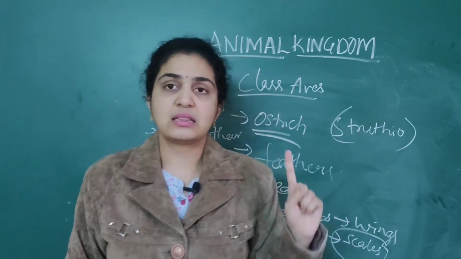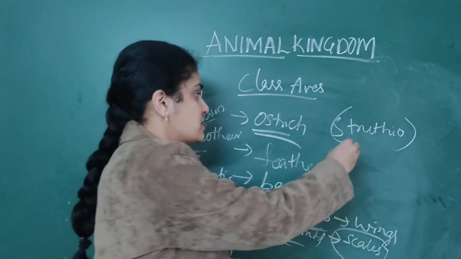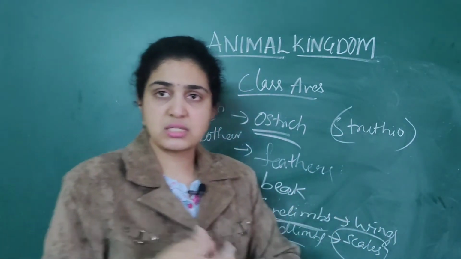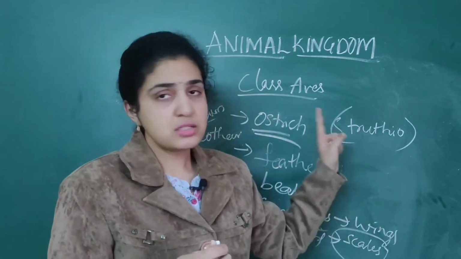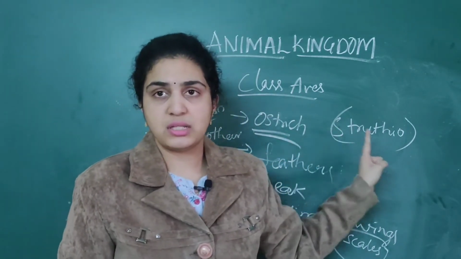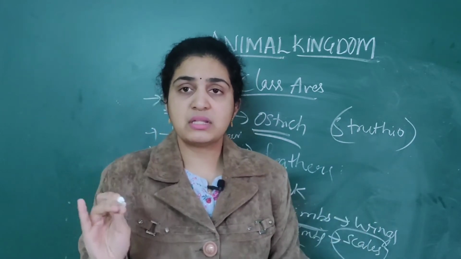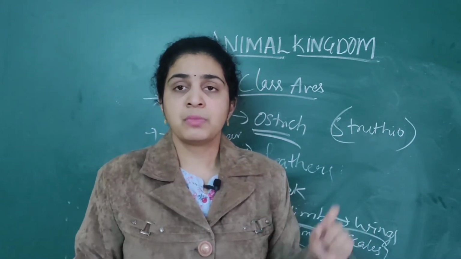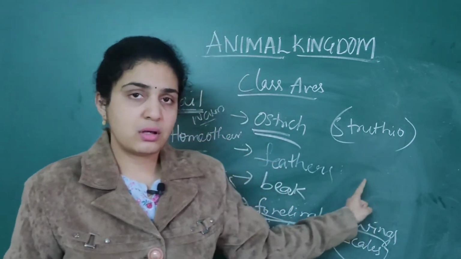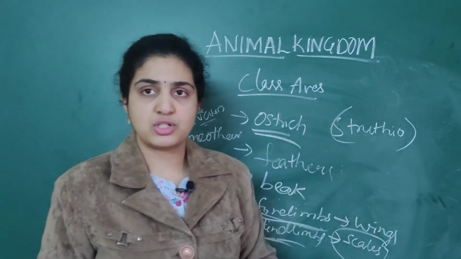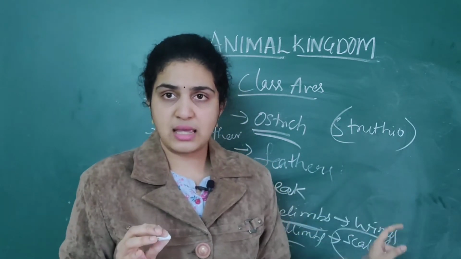Aptenodytes you remember, that is nothing but penguin. Then the last one, Neophron, the largest bird, so you can remember it as a vulture. Then Struthio is ostrich. It is very easy to remember the scientific names of the birds, because this is the only class which you can easily remember. So this is about the class Aves.